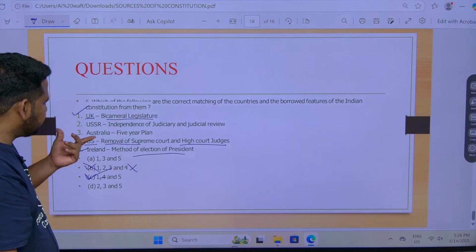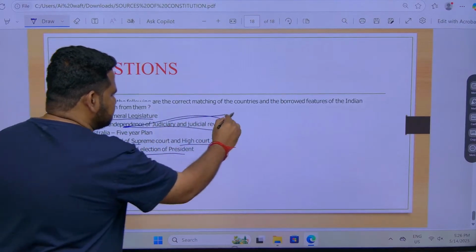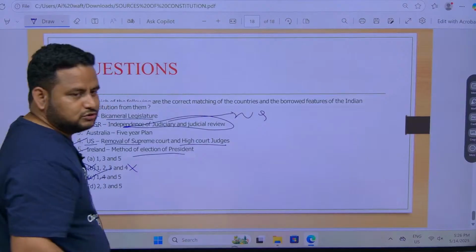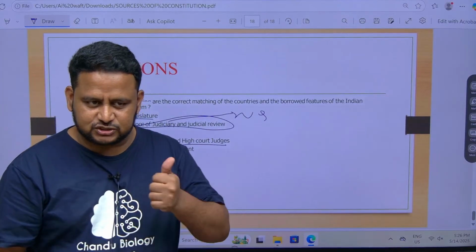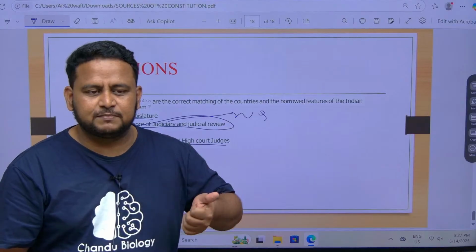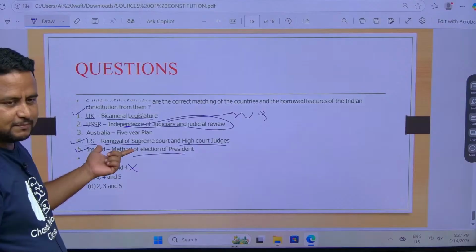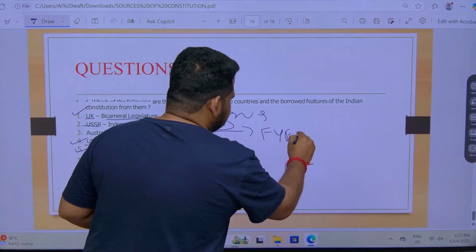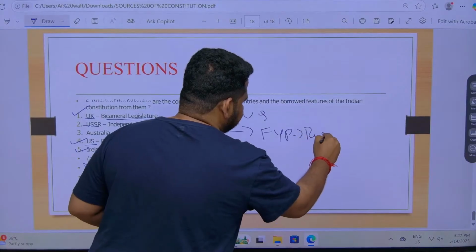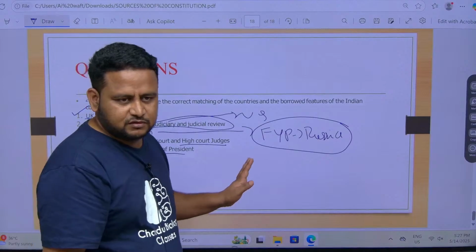Now Australia, USSR, independence of judiciary and judicial review, this is by US. Judicial review and independent judiciary is spoken by US. And when I talk about Australia, Australia is not talking about the 5-year plan, it is Russia that is talking about the 5-year plan. This you have to make a note of. Understood? 5-year plan is by Russia.